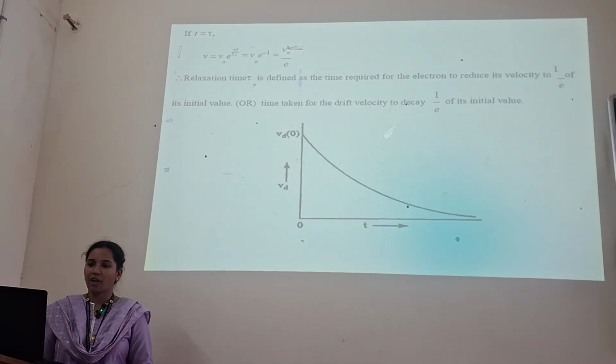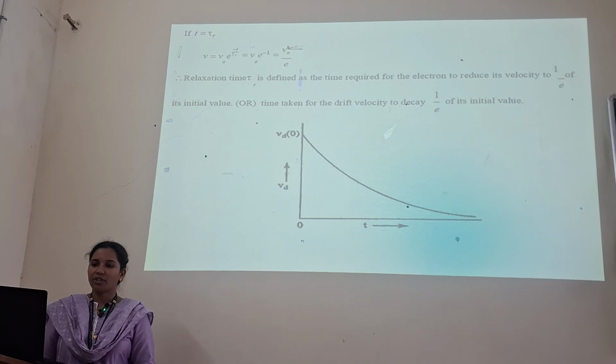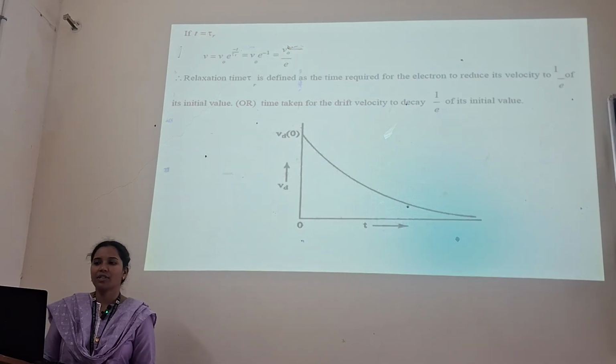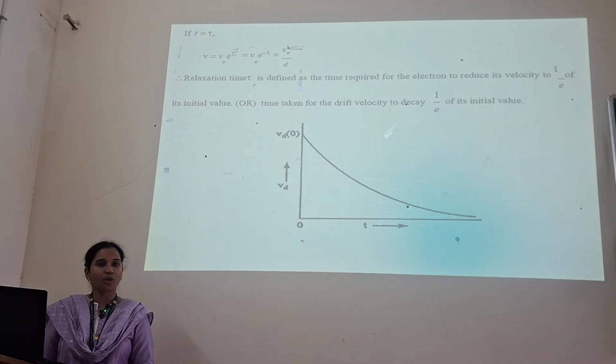As you can see here, we have plotted the graph between time and drift velocity Vd. We can see how the graph decays. Thus, the relaxation time is defined as the time required for the electron to reduce its velocity to 1/e of its initial value.